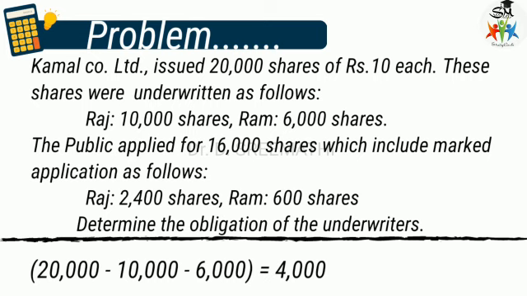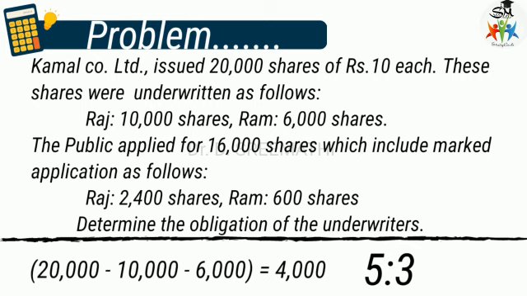This is the surplus application accruing to the company because of the credit given in respect of unmarked applications. The surplus should be distributed to the two underwriters in their gross liability ratio. The gross liability ratio is 10,000 shares and 6,000 shares, and if you simplify this, it comes to 5:3.